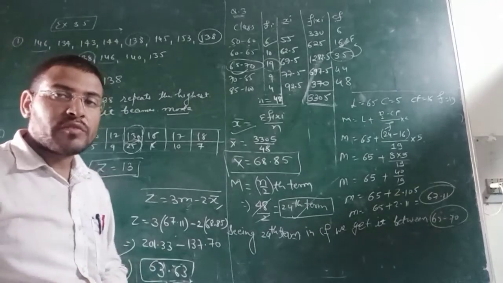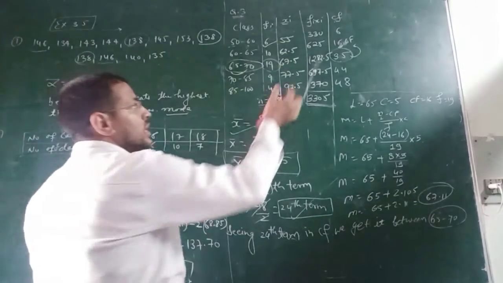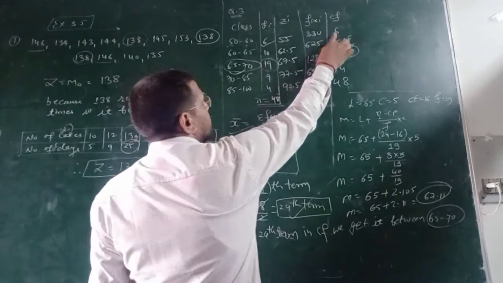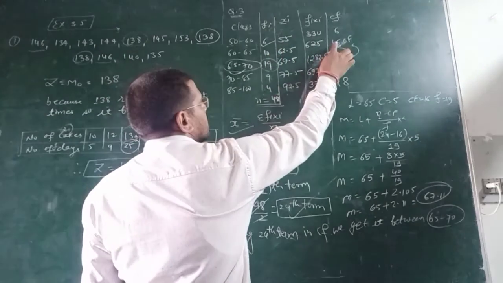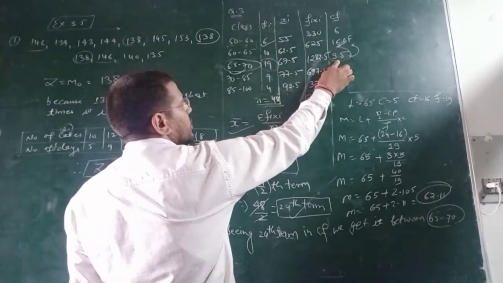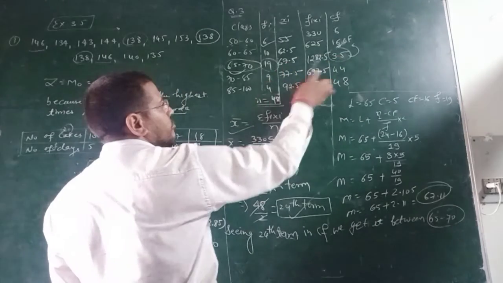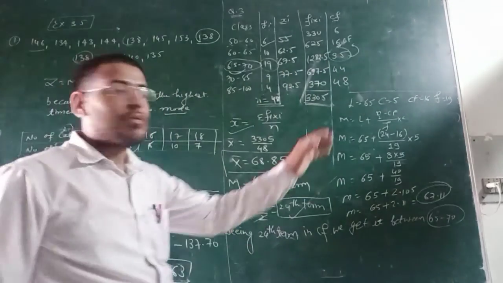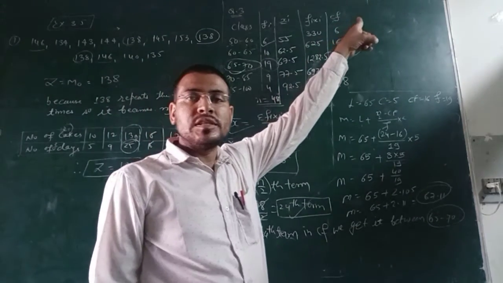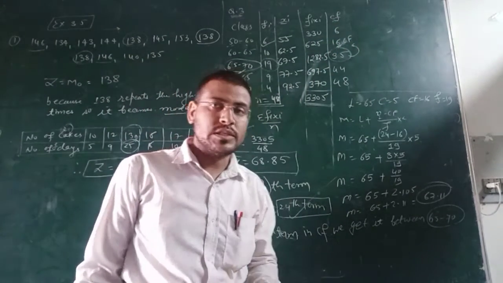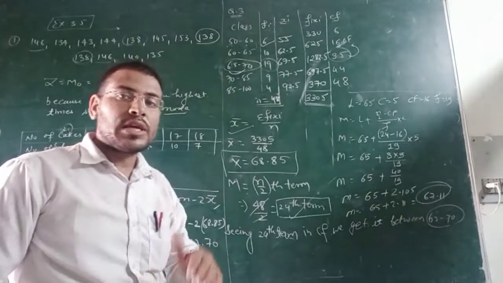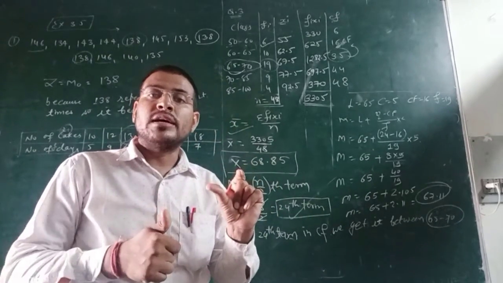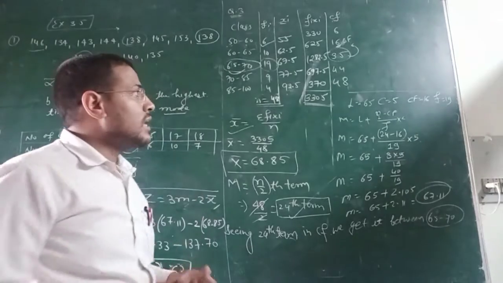Now what is cumulative frequency? First of all, calculate cumulative frequency. See, this is your 6, then 6 plus 10 is 16, 16 plus 19 is 35, 35 plus 9 is 44, 44 plus 4 is 48. In this way you have calculated your CF. The short name is CF but the full name is cumulative frequency, जिसे हम हिंदी में संचयी आवृत्ति कहते हैं, जिसमें एक के बाद दूसरी वैल्यू ऐड करके जो रिजल्ट आता है उसमें तीसरी वैल्यू ऐड करते हैं, जो रिजल्ट आता है उसमें फोर्थ वैल्यू ऐड करते जाते हैं.